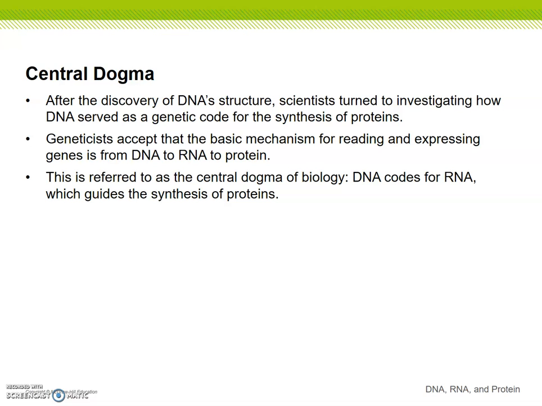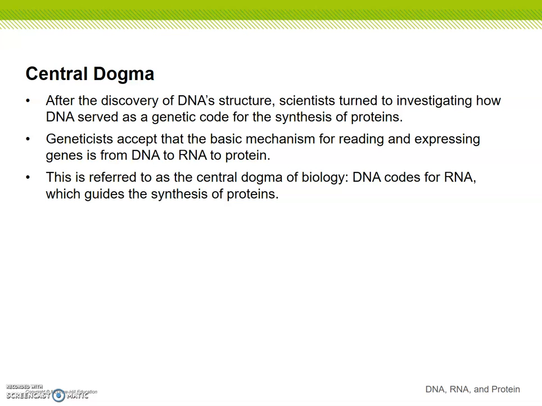Well, first, let's talk about what we call the central dogma. After the discovery of DNA's structure, which is that double helix shape that we talked about in the past, scientists turned to investigating how DNA served as a genetic code for the synthesis of proteins. Geneticists accept that the basic mechanism for reading and expressing genes is from DNA to RNA to protein.